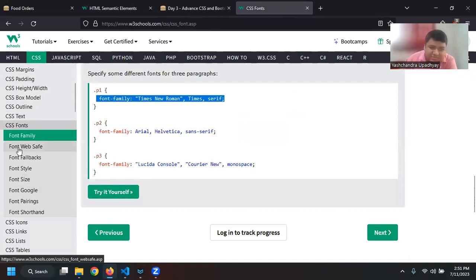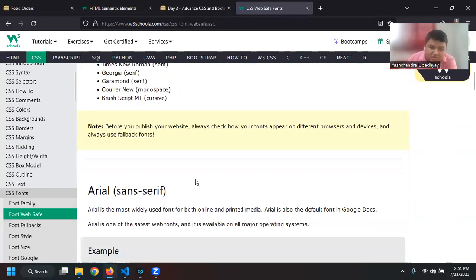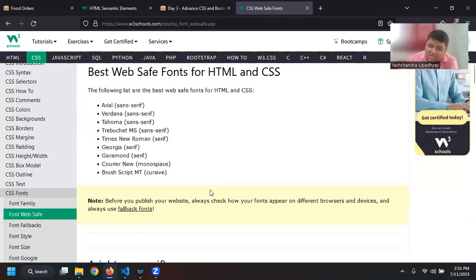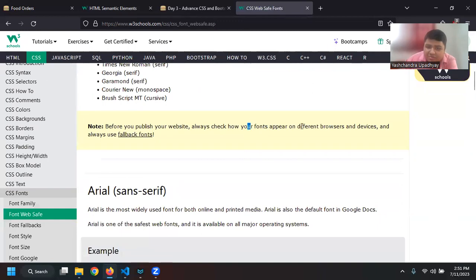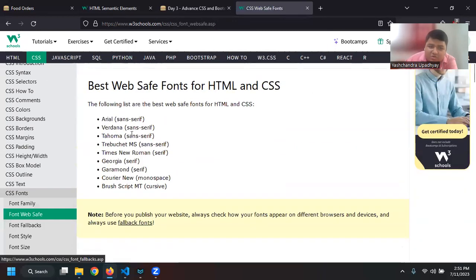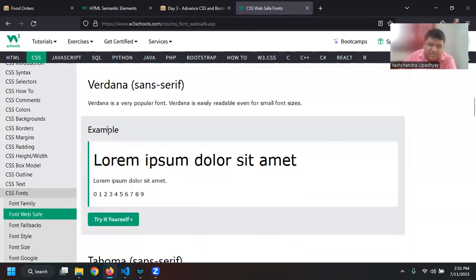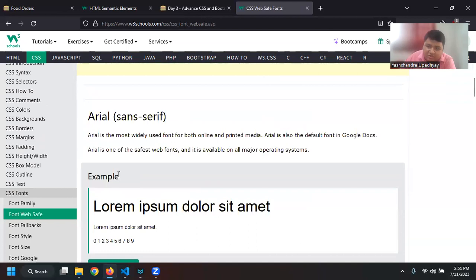So next we have something called web safe fonts. If you use fonts like Arial, Verdana, Tahoma, and Times New Roman, and there are also others, they will be supported on each and every web browser that is present. Everyone will have these fonts, and by default, if your font family is not supported, it will fall back to the default fonts. Okay, you can see how Verdana looks like, and how Arial looks like.